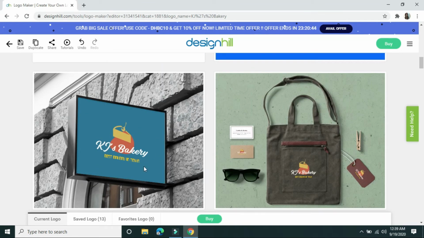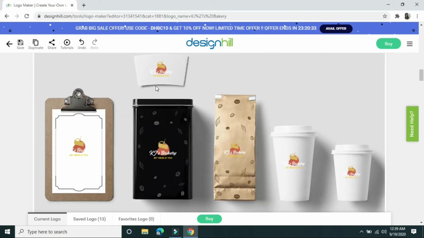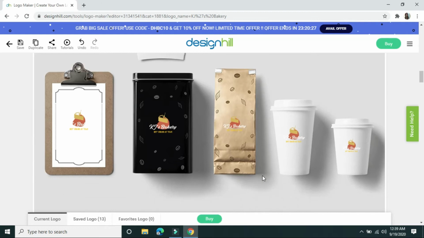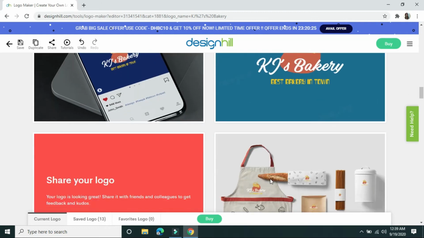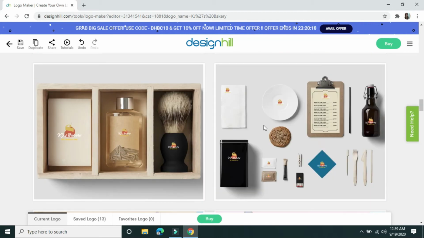This one for the storefront. This one is for the bag. Okay. So, those are the designs now. I think that's already very good.